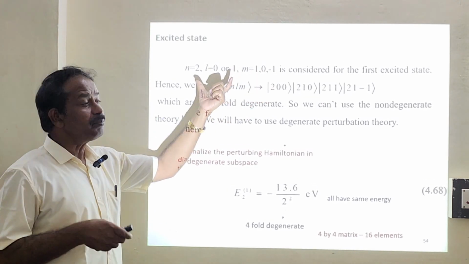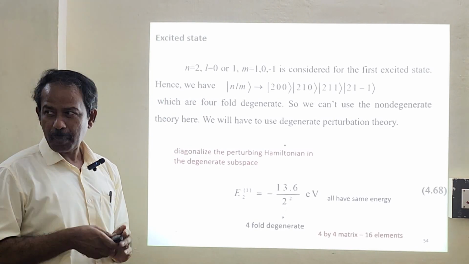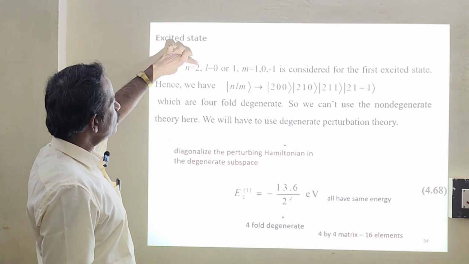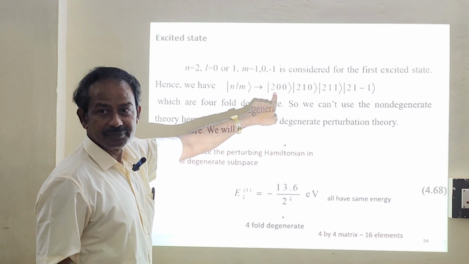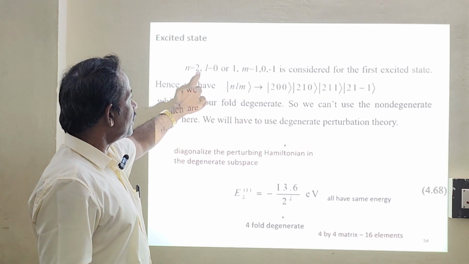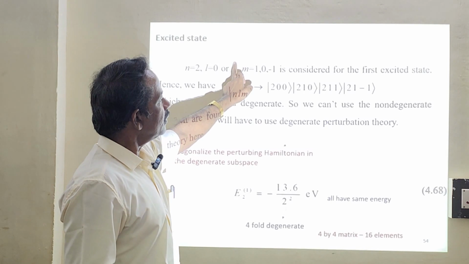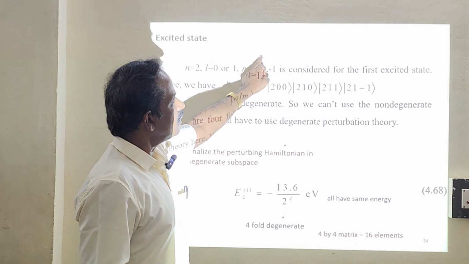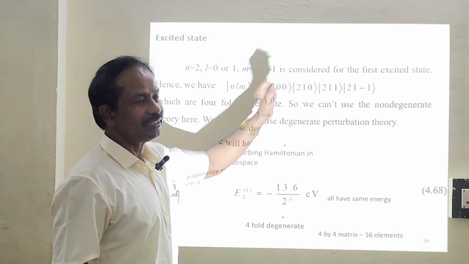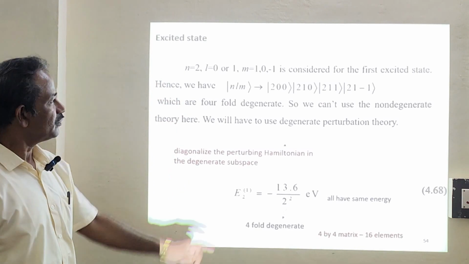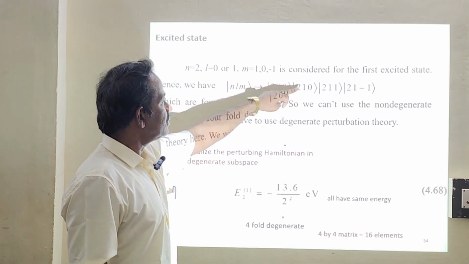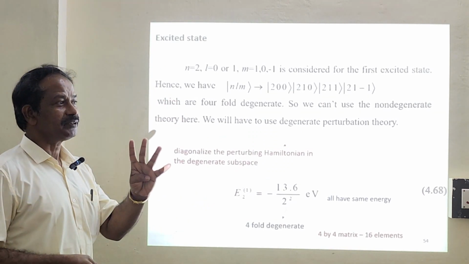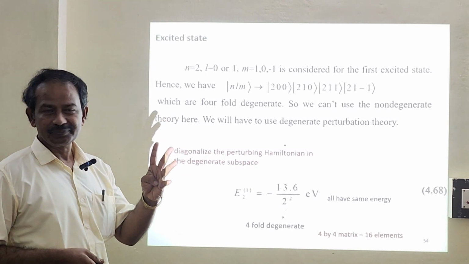Now we are going to the combinations of labels n, l, m. We are going to the combinations of wave functions. So n, l, m will be 2, 0, 0. This is one combination. Then another will be 2, 1, 0. Then another will be 2, 1, 1. Another will be 2, 1, minus 1. So there will be 4 combinations: 2, 0, 0; 2, 1, 0; 2, 1, 1; 2, 1, minus 1. So there are 4 wave functions, 4-fold degeneracy.